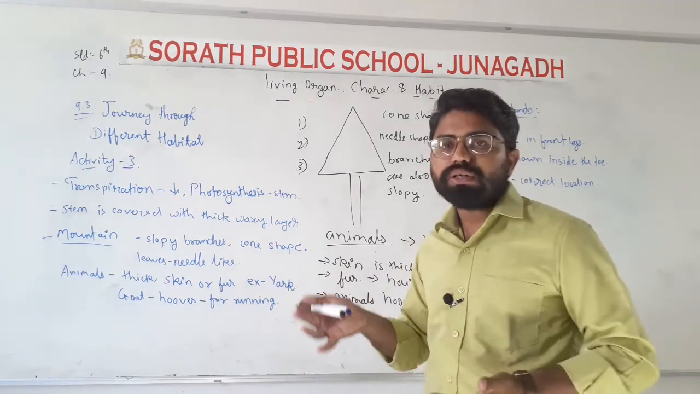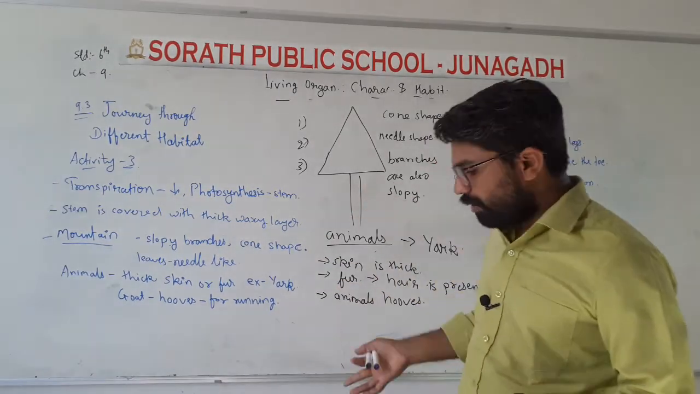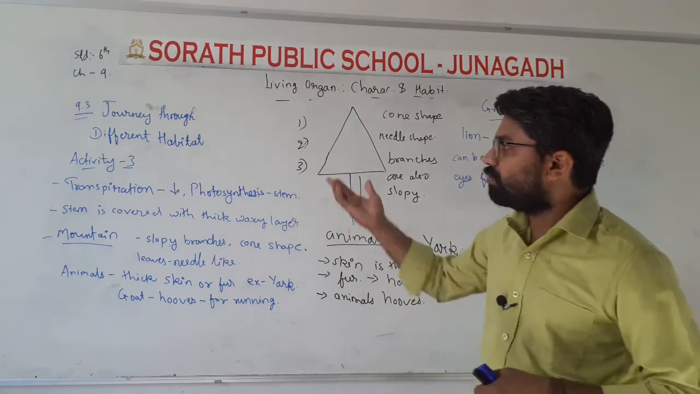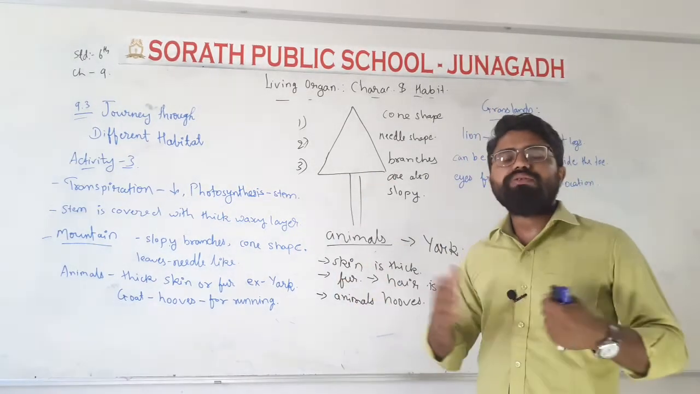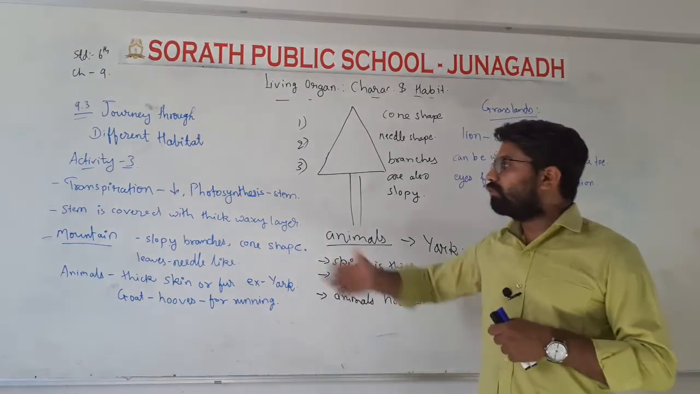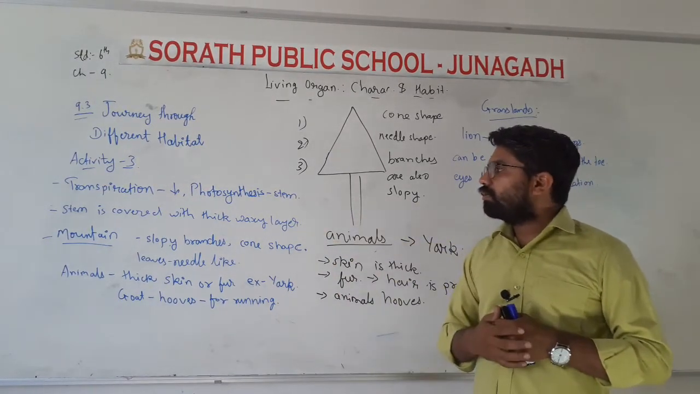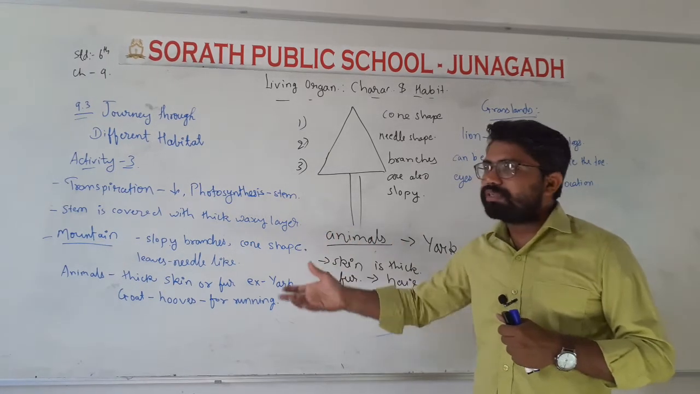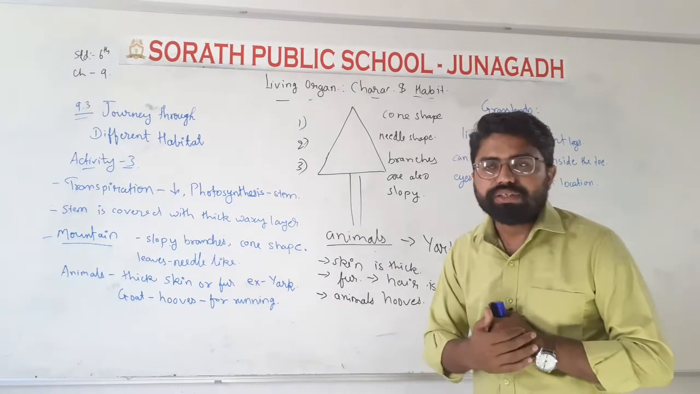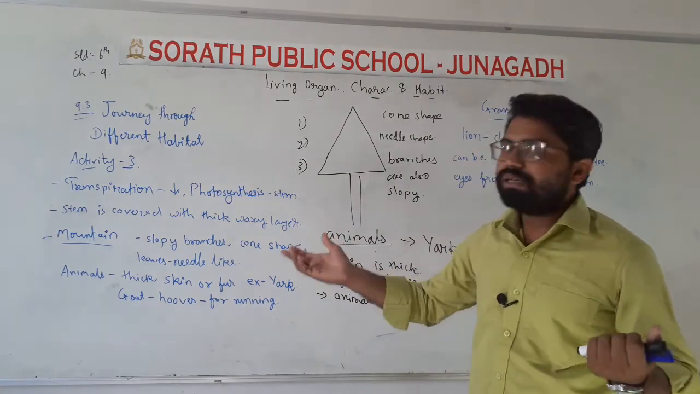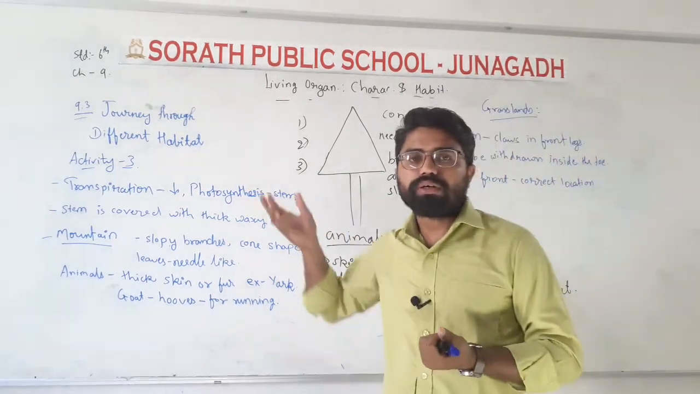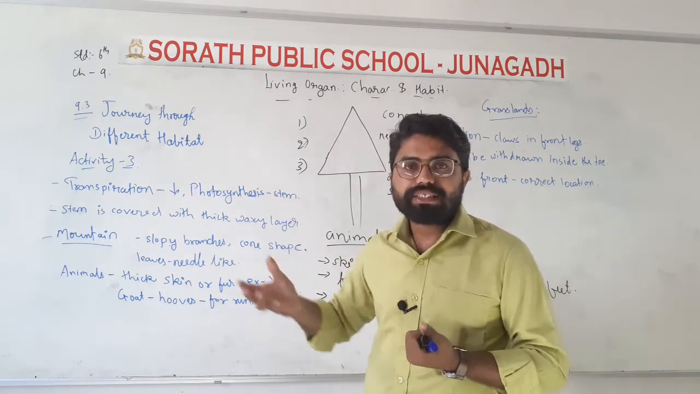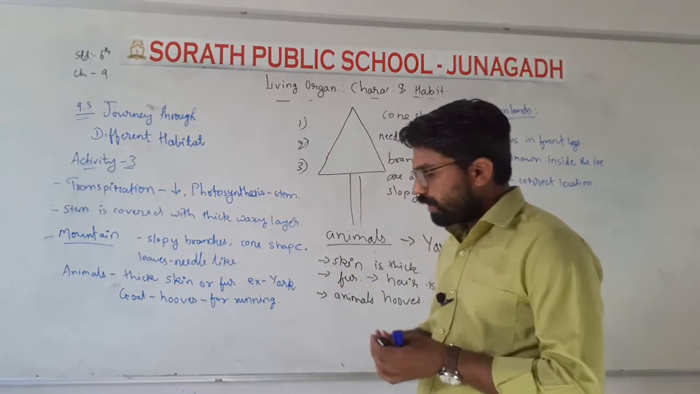Then I showed you the journey through different habitats, in which we performed an activity with a polythene bag: one desert plant and one plant grown in a normal field. We saw that there is more transpiration in a normal plant and less transpiration in the desert plant. This was our activity number 3.